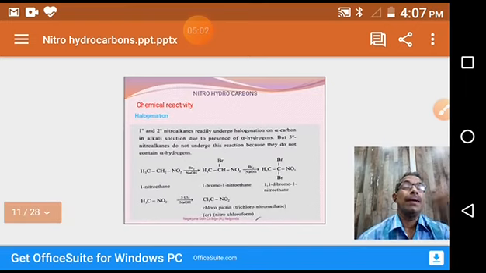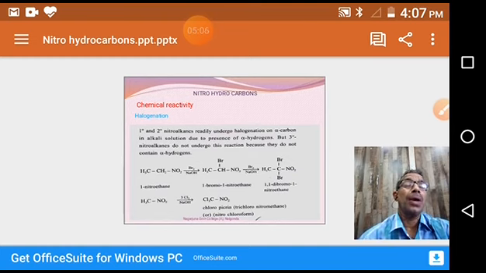Next, chemical reactivity. Generally, nitrohydrocarbons exhibit substitution reactions. In the halogenation reaction, primary and secondary nitrohydrocarbons react with a halogen like chlorine or bromine in the presence of a strong base like NaOH, and undergo substitution in place of alpha hydrogens.